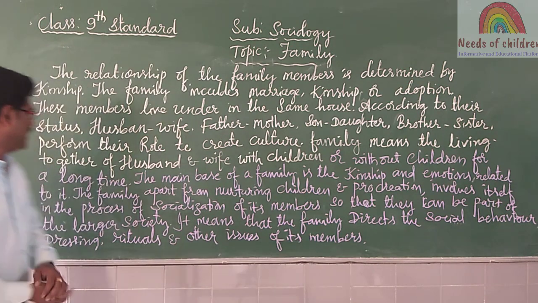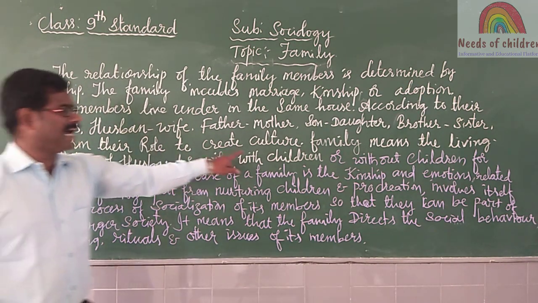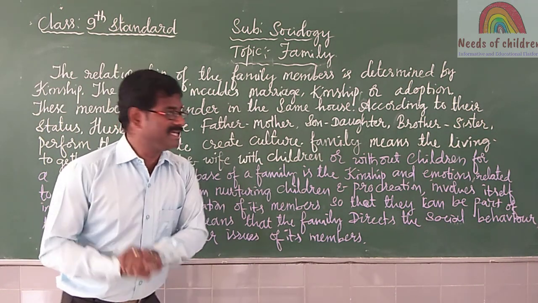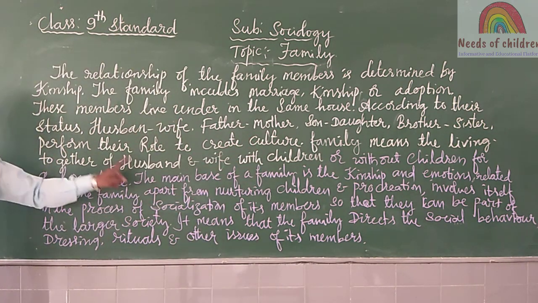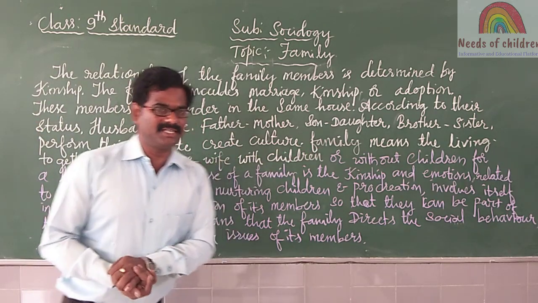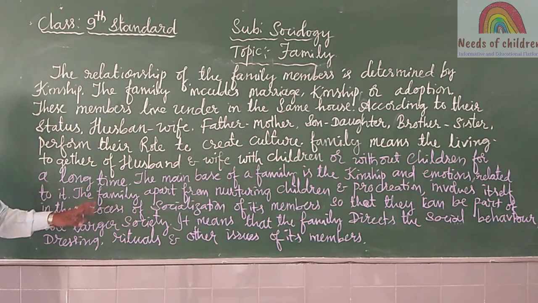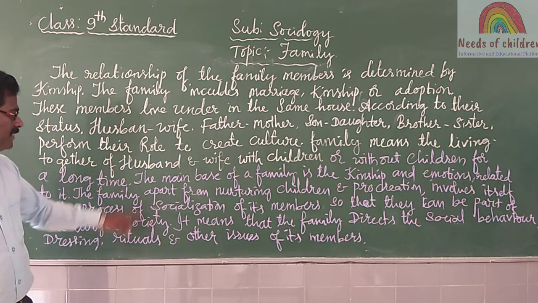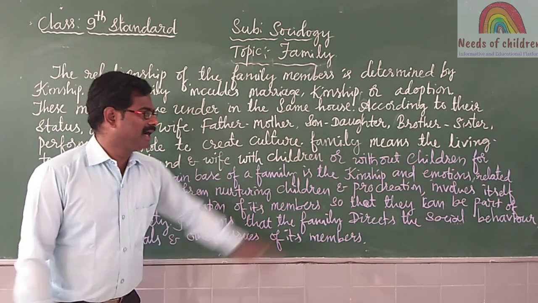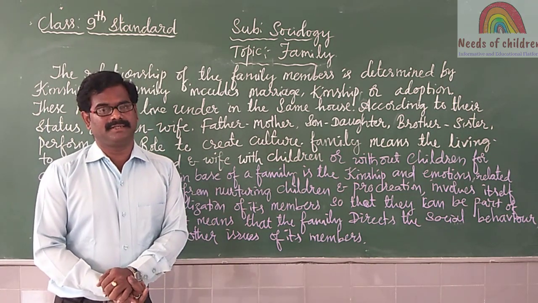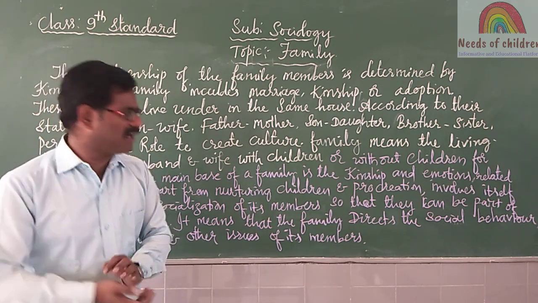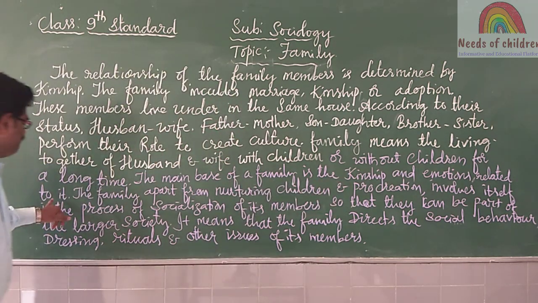Family means husband and wife living together with children or without children for a long time. The main base of the family is kinship and emotions. When we take the words father and mother, it is a part of emotions related to it.